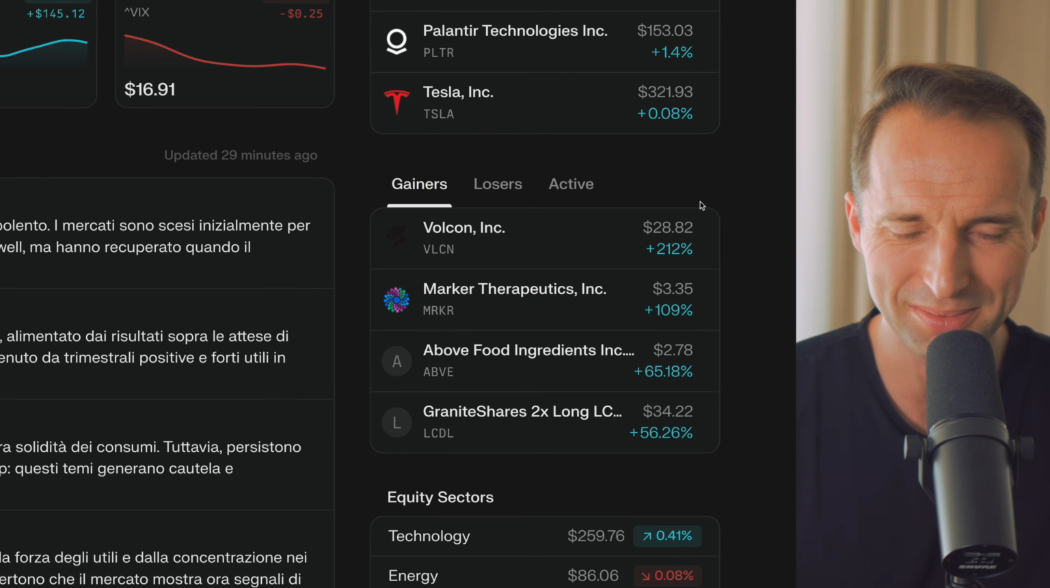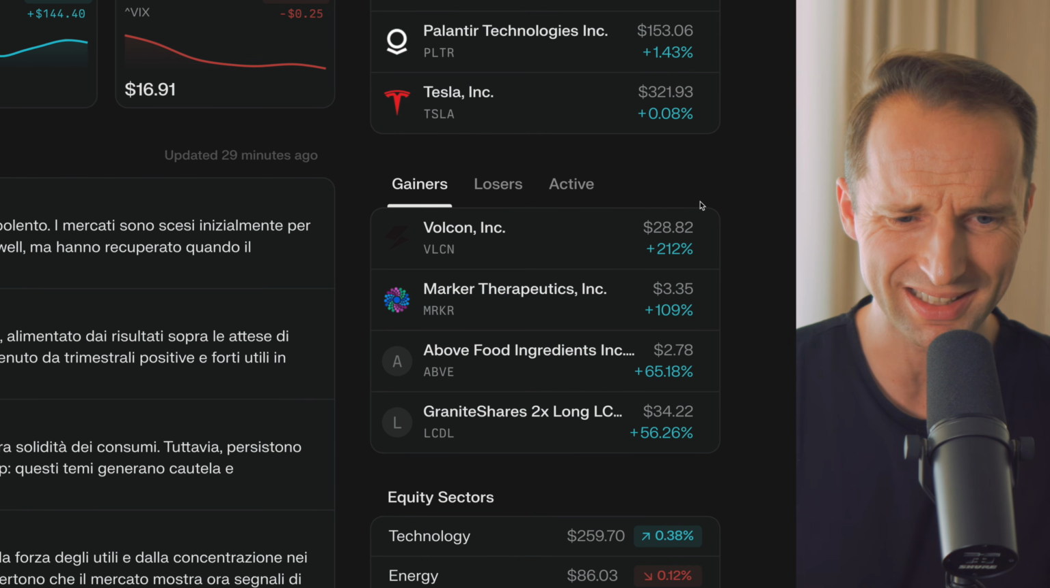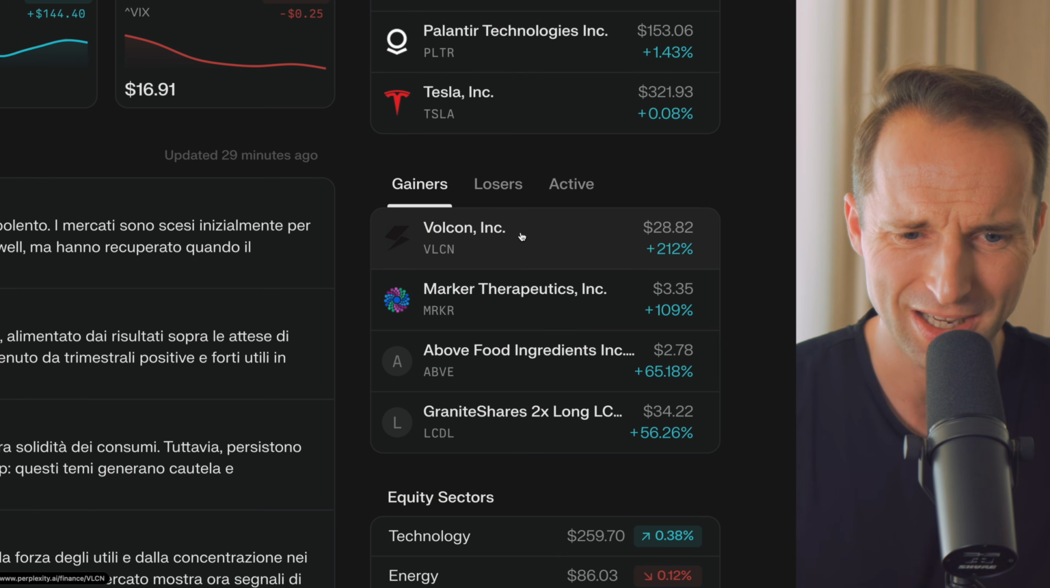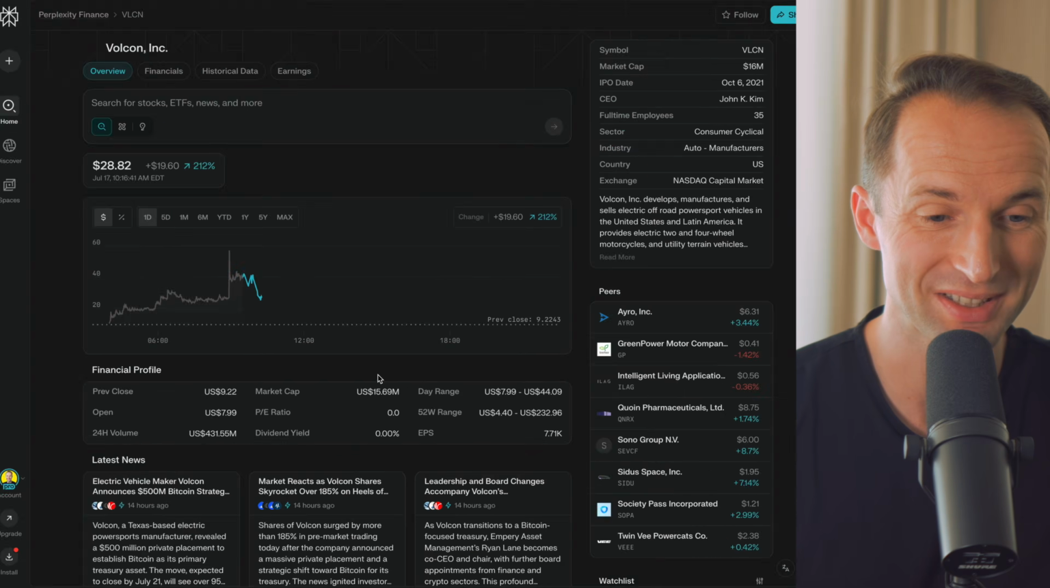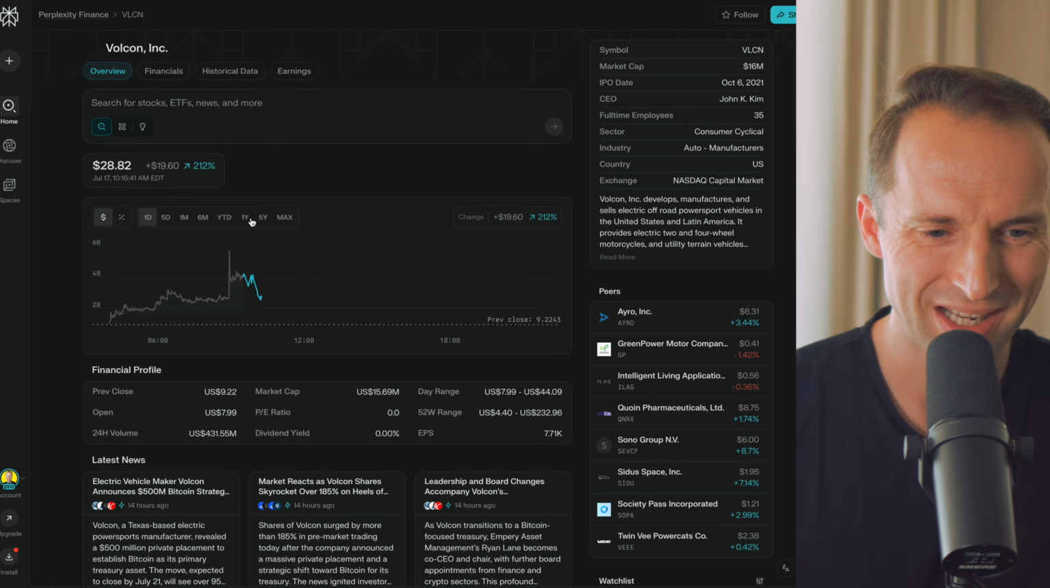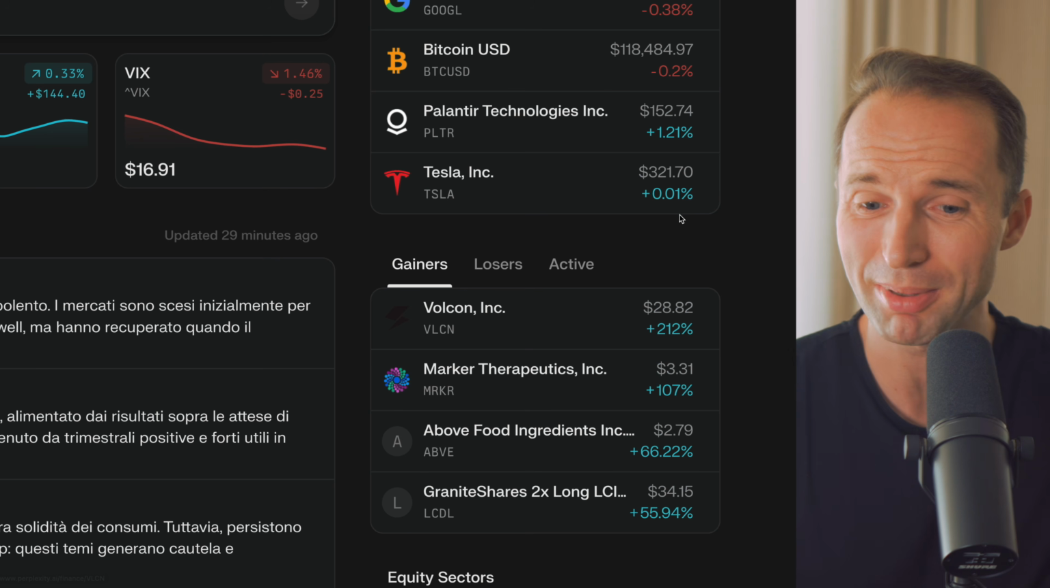Just to keep an eye, it seems this is daily gainers and losers, right? You have a stock here up 212% in a day. Absolutely crazy. What is this stock? Volcon. If I click into this, you see the market cap is very small at 15 million. So obviously, those daily swings are huge. But yeah, certainly not particularly a company I would be interested in, but never mind.